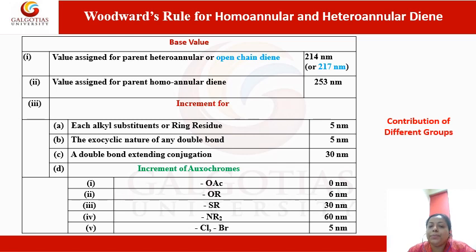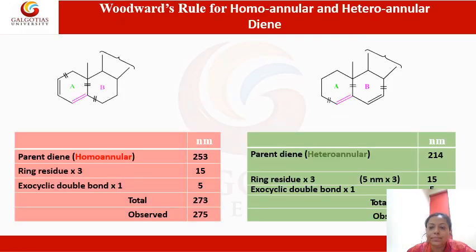Now, due to the presence of certain auxochromes as well, the lambda max value can change. If we have an OAc group, it is 0. If we have an ether group, it's 6 nanometer. If we have a thioether group, it is 30 nanometer. If we have an amine, then it is 60 nanometer, and any halogen is again 5 nanometer. So depending on that, we can calculate the lambda max value for such a system.